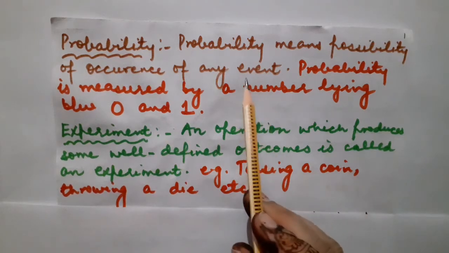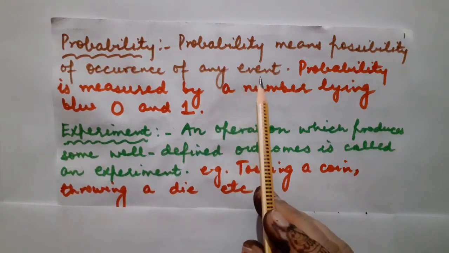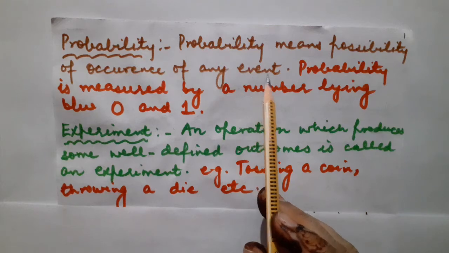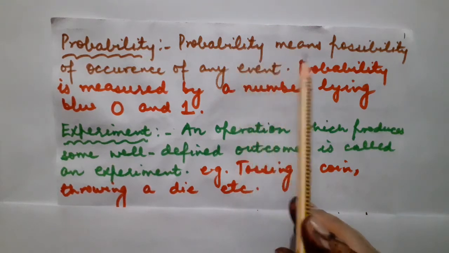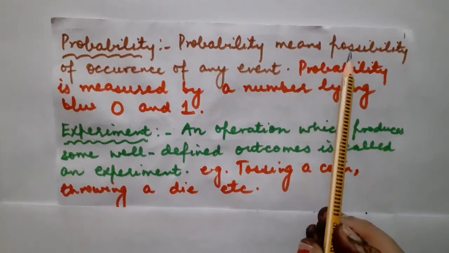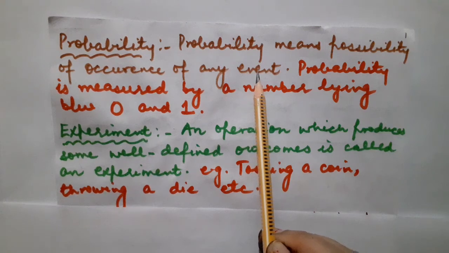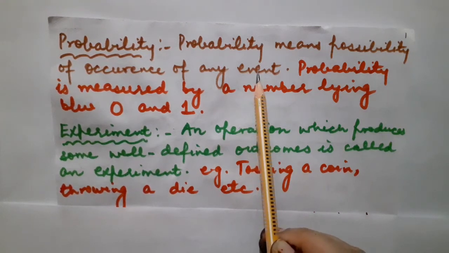So there are equal chances of occurrence of both events, that the weather may be sunny or the weather may be rainy tomorrow. We are not sure about the weather tomorrow, but we are just going for the possibility of the occurrence of that event, that the weather may be sunny or it may be rainy.